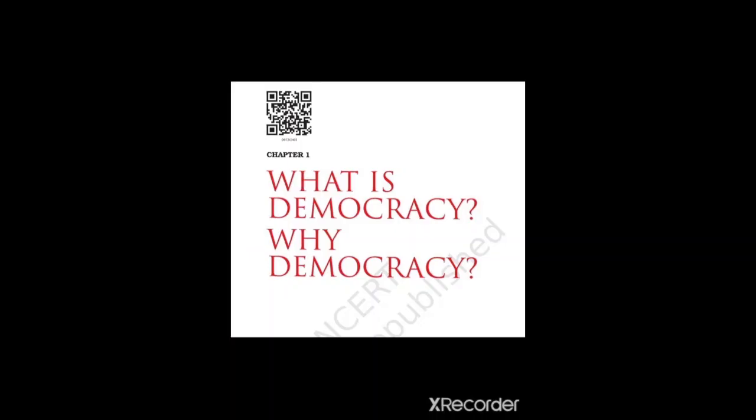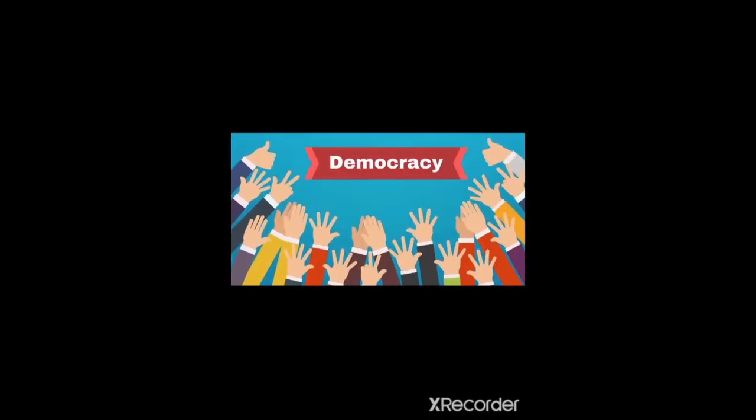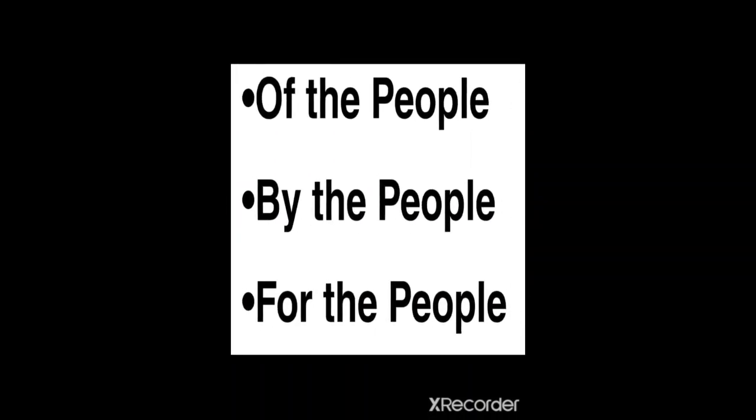What is democracy? Why democracy? In this chapter, we will study what is democracy and the exact meaning of democracy. In simple words, we can say that democracy is of the people, by the people, and for the people. The representatives of the country are selected among or of the people.